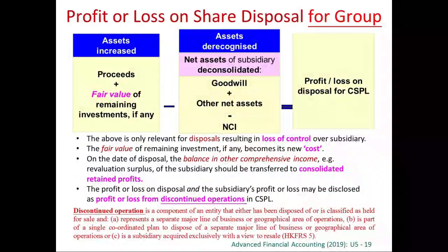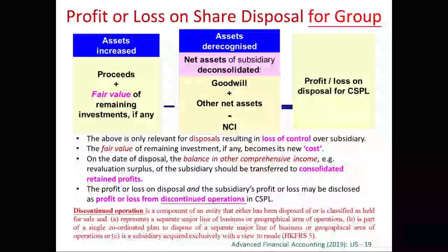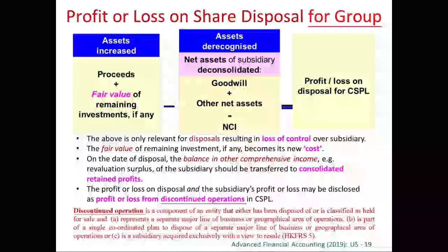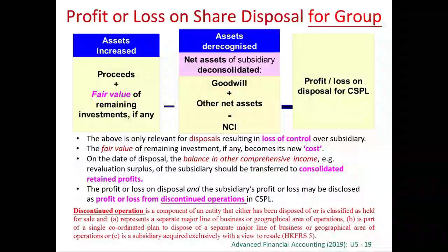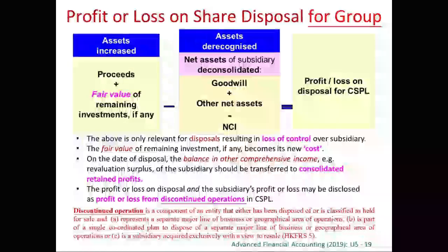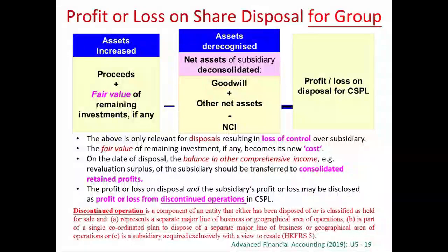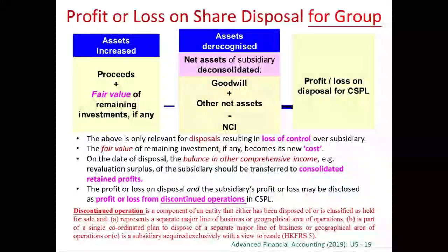But because you dispose a subsidiary, everything related to this subsidiary disappears. So you lose everything of the subsidiary. Right? You lose all the goodwill, fair value adjustments, and the book value of the net assets of the subsidiary. Right? But the effect will be reduced because of the NCI.